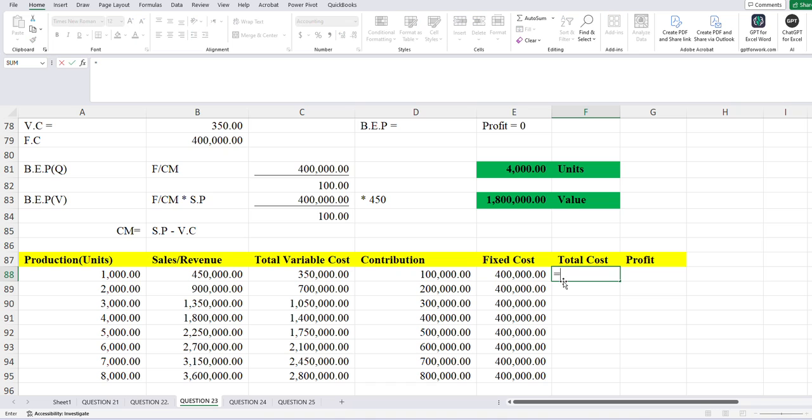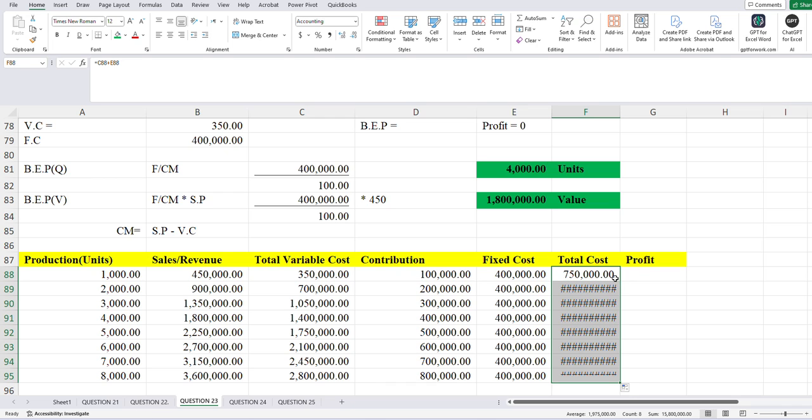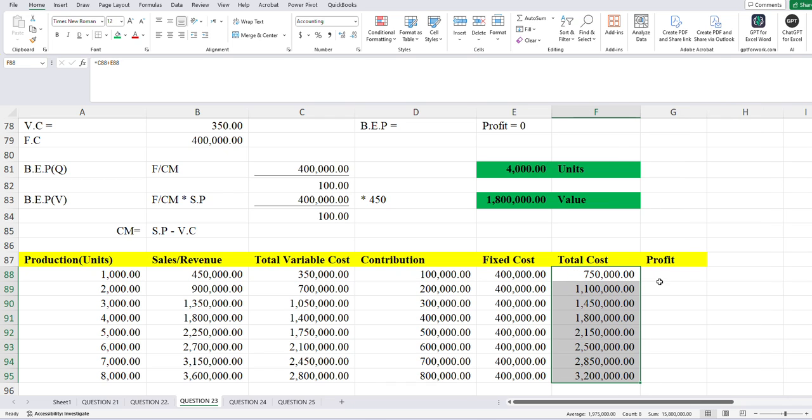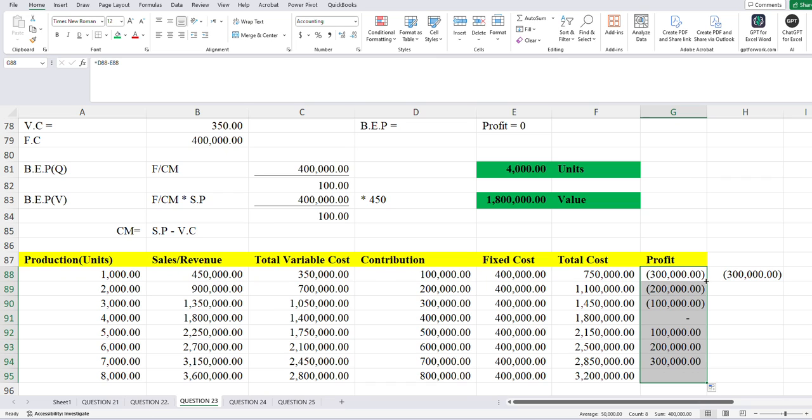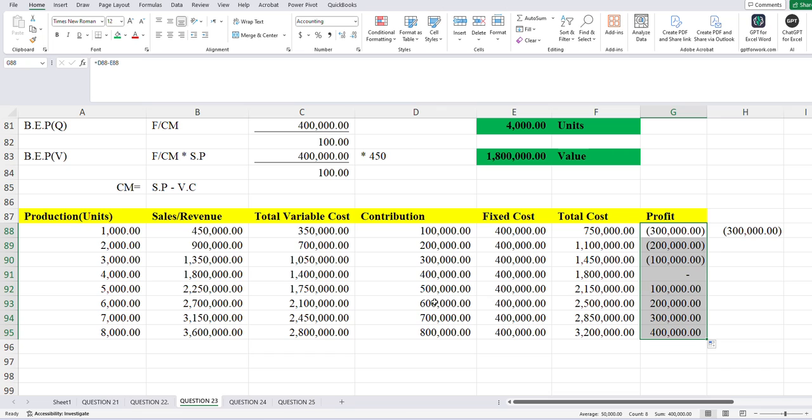My total cost, remember, I'll be talking of our total variable cost plus our fixed cost to give us our total cost. Our profit, of course, will be my contribution minus fixed costs, or simply you can take your total revenue minus your total cost. It will give us one and the same thing, right?